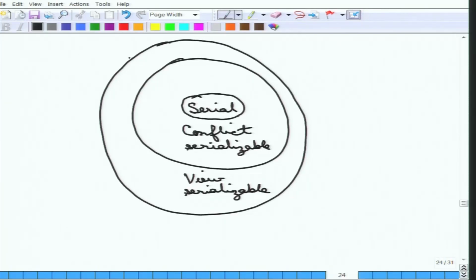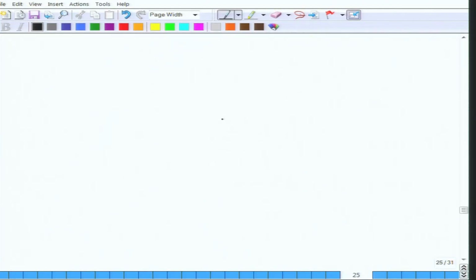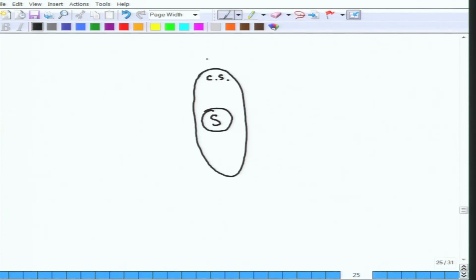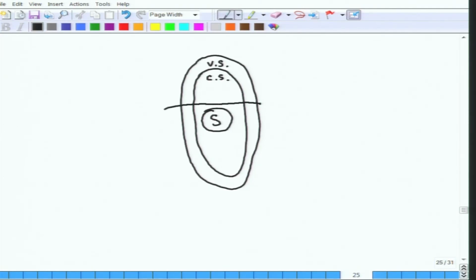Now, these are two Venn diagrams, and let me very quickly abbreviate them and write down what I am trying to say. Suppose the serial schedule is S. So what is the connection? Essentially, what is the connection between recoverability and serializability? Here is the Venn diagram: let us say this is conflict serializable, then this is view serializable, then there can be schedules which are strict. So this is strict.